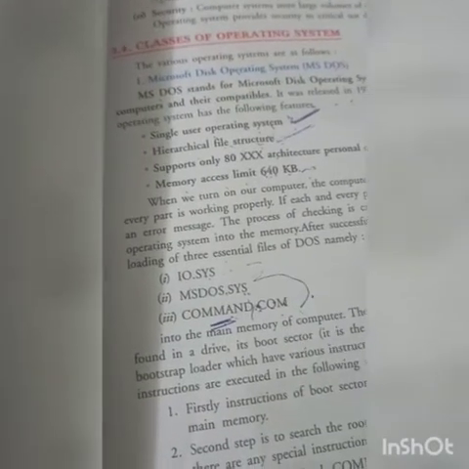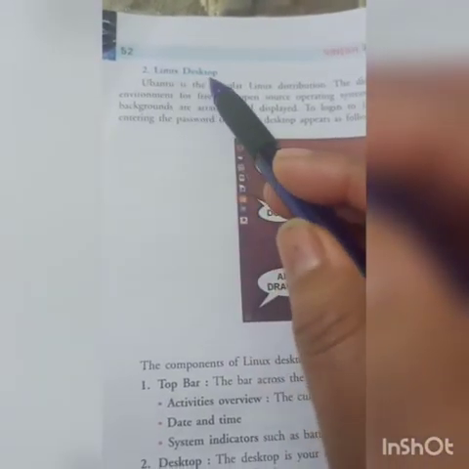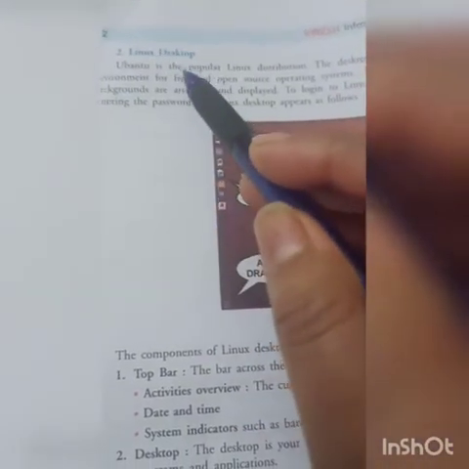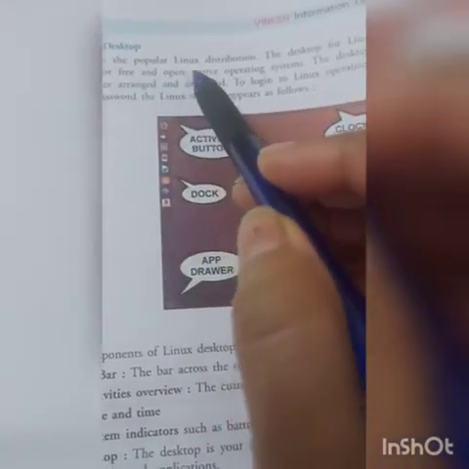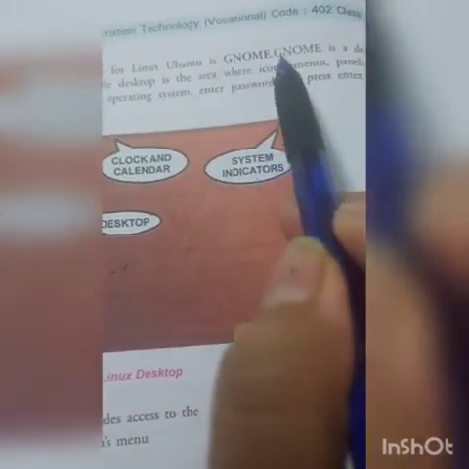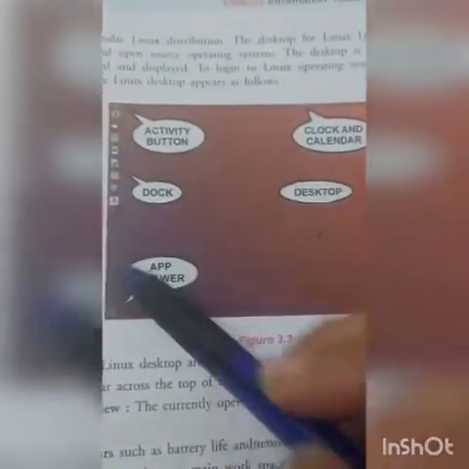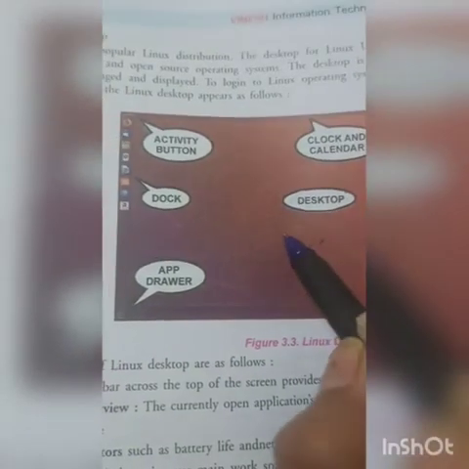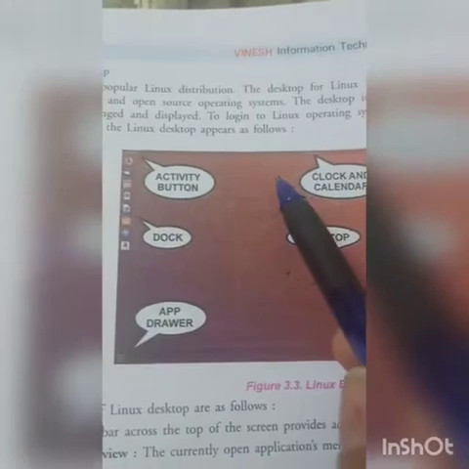So it was the first class of operating system, and now we are going to discuss the second class of operating system, that is the Linux operating system. Ubuntu is the popular Linux distribution, and the desktop area is what we call the GNOME area. There are different categories in the GNOME area.